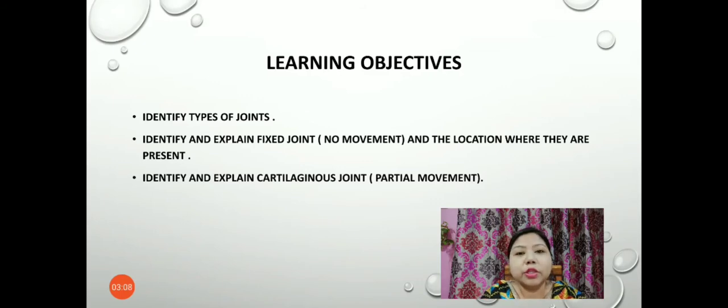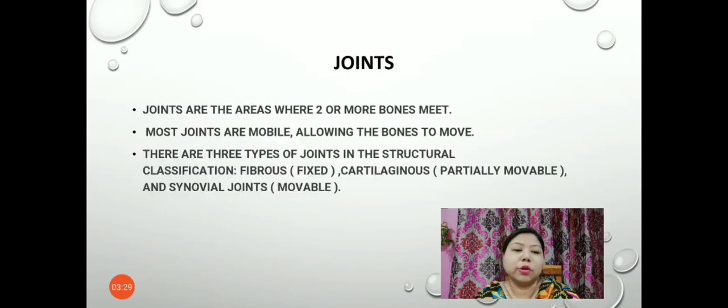You'll be able to understand, identify and also explain the cartilaginous joints. That is the part of the body where partial movement takes place. That means complete movement of those joints is not possible, but only partial movement takes place. So let us begin our class today.